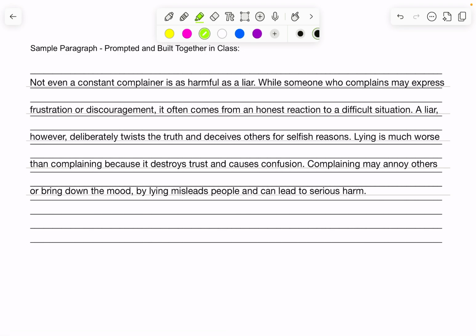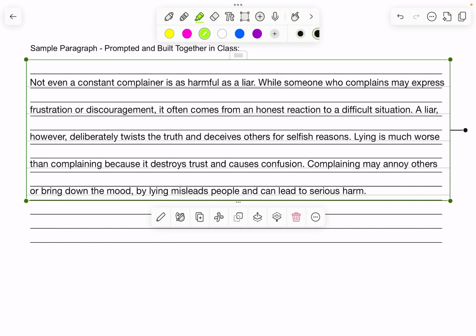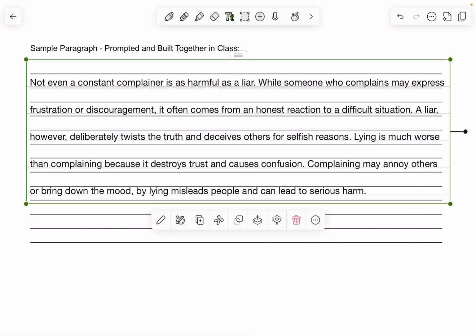Okay, lying is much worse than complaining. Here's our comparison. Because it destroys trust and causes confusion. Okay, this was also in our planning when we were talking about, well, what does lying result in? Okay, complaining may annoy others or bring down the mood. But lying misleads people and can lead to serious harm.